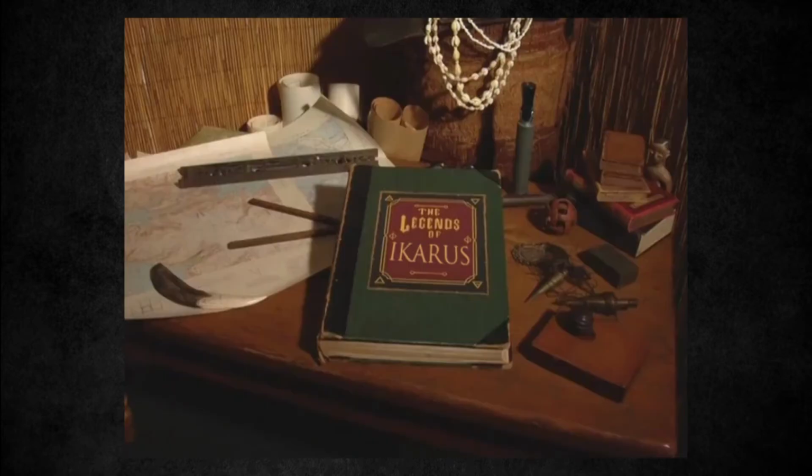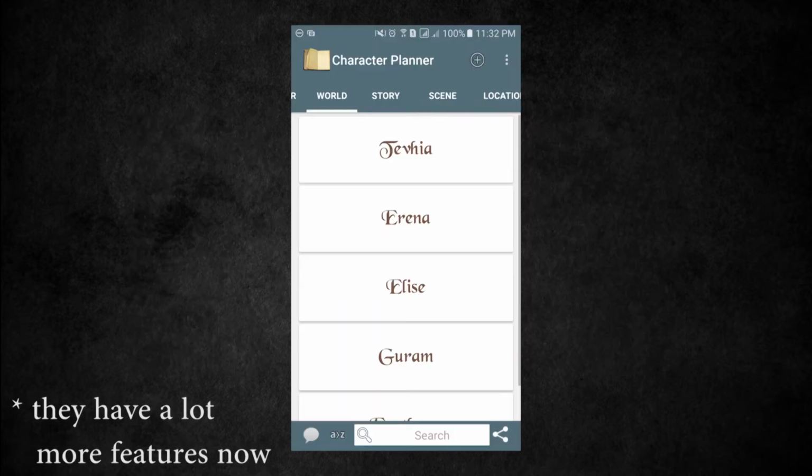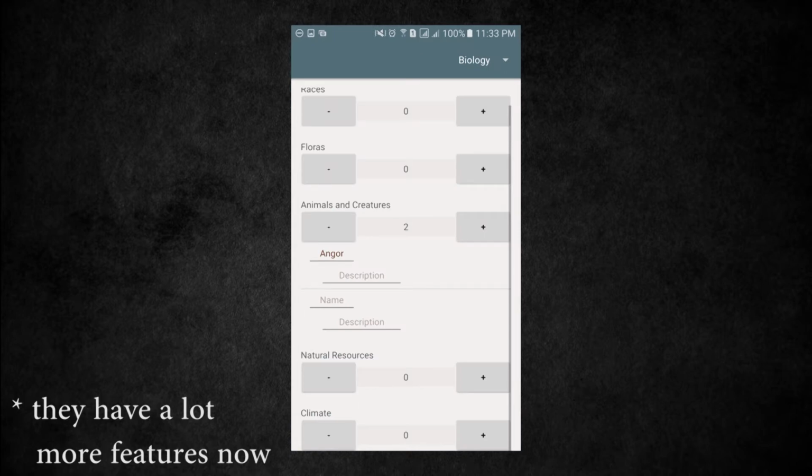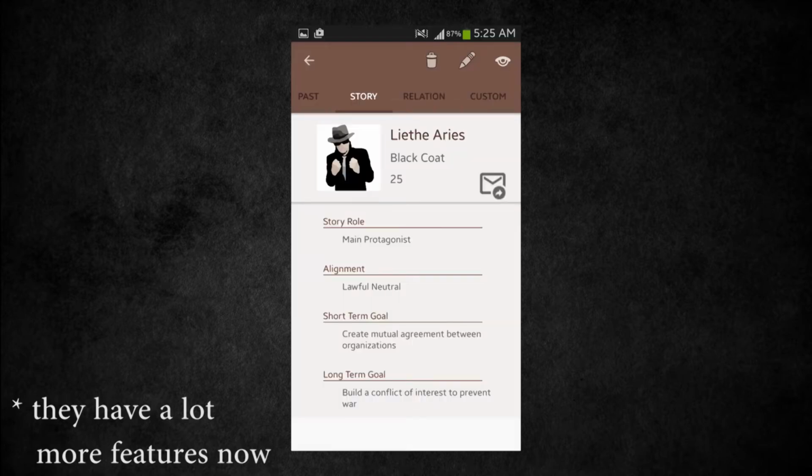How it all began. In summer 2016, I found an app called Character Planner on the Google Play Store. It allowed you to create characters and then specify some very limited information about them, including, almost exhaustively, the name, race, height, eye color, hair color, and weight. What I didn't like was the fact that it was so limited, and from that basis, the idea of Ikarus